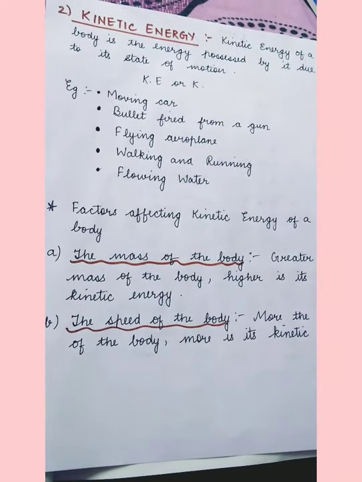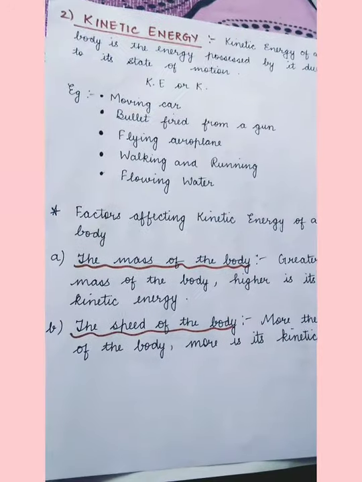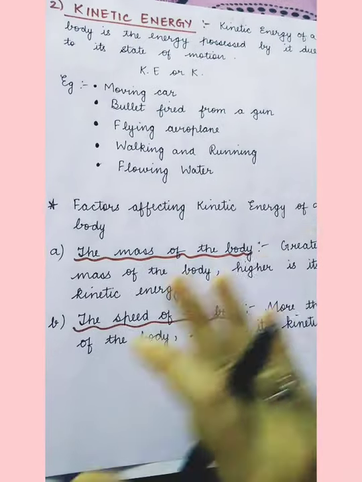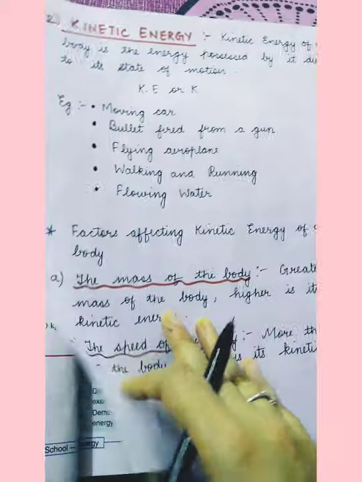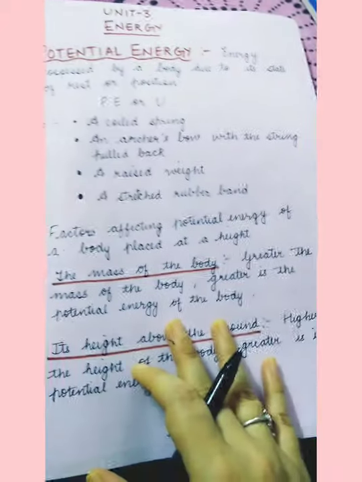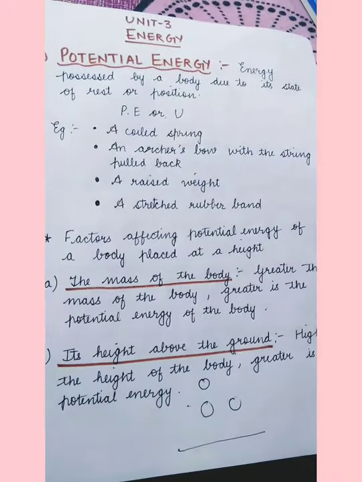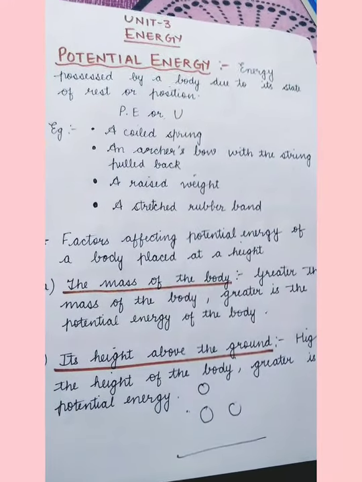Understood? So we have basically done the types of energy today, and all the types of energy I had explained to you in my previous video. Today I have explained potential energy and kinetic energy in detail. Potential energy is the energy possessed by a body due to its state of rest or position. What is its symbol? Either P.E. or U.